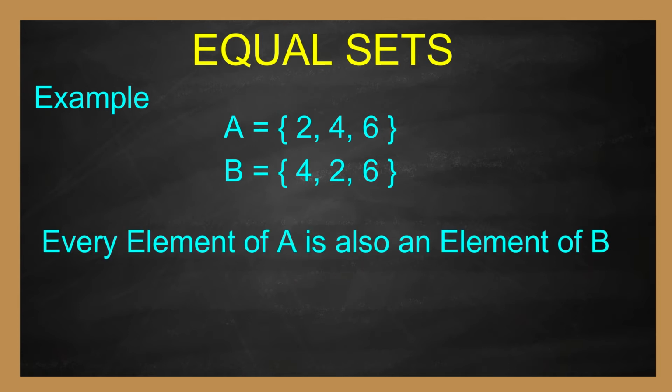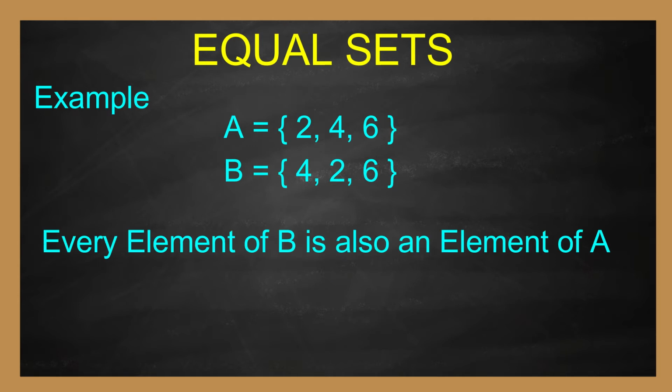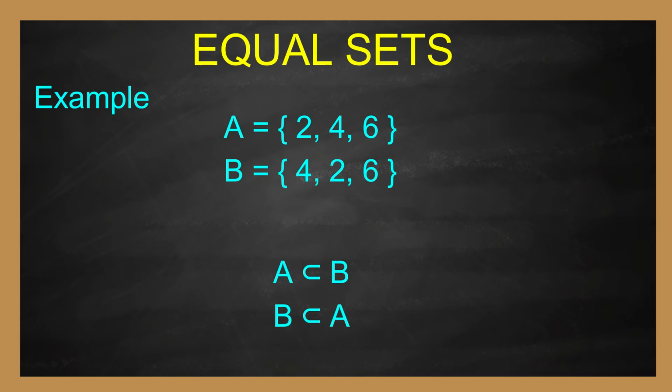Since every element of A is also an element of B, A is said to be subset of B. Consider the elements of B. They are 4, 2, 6. They are also elements of A. That means every element of B is also an element of A. Therefore, B is subset of A. Now we got that A is subset of B and B is subset of A. Therefore, A equal to B.